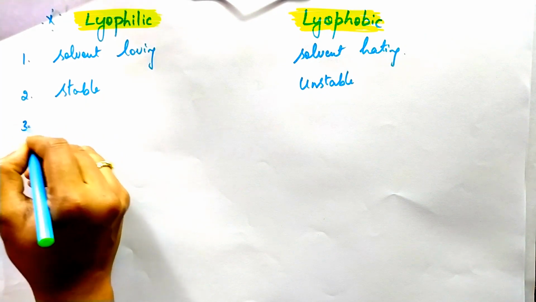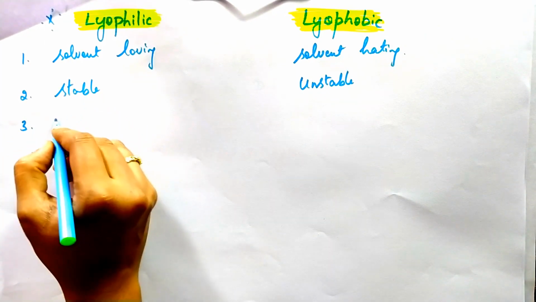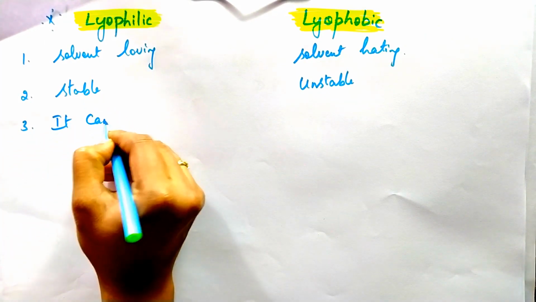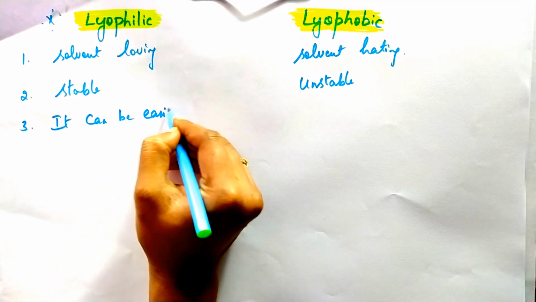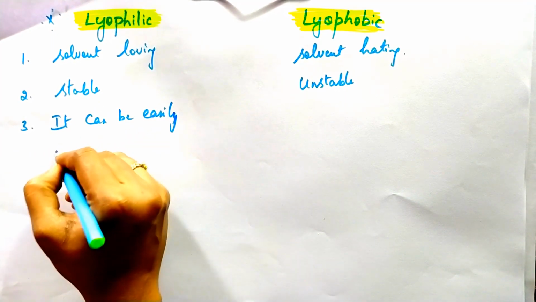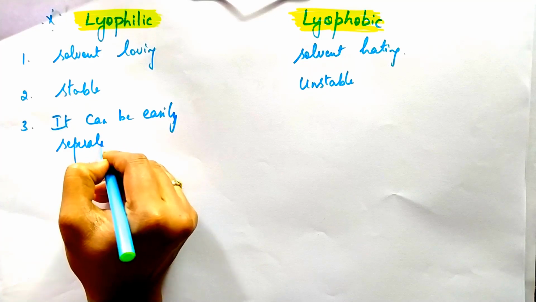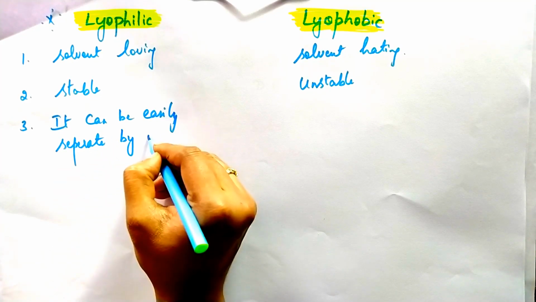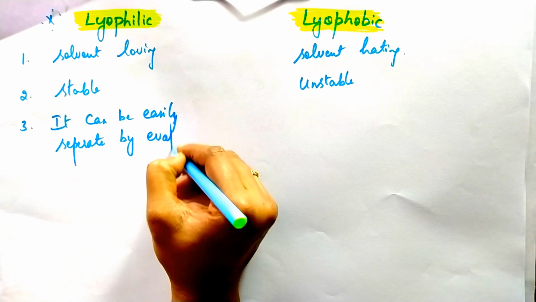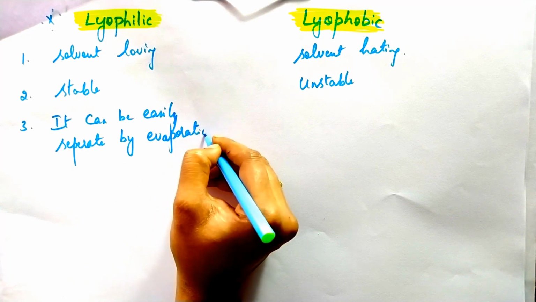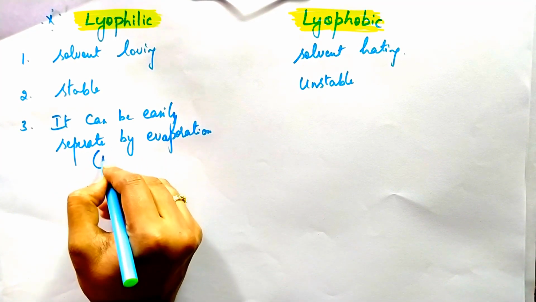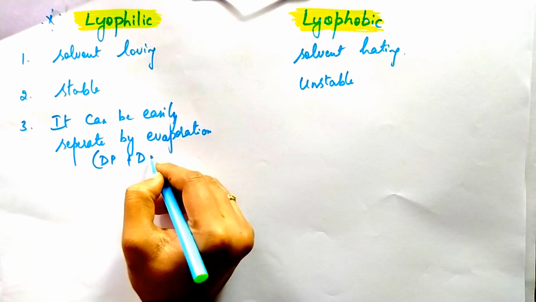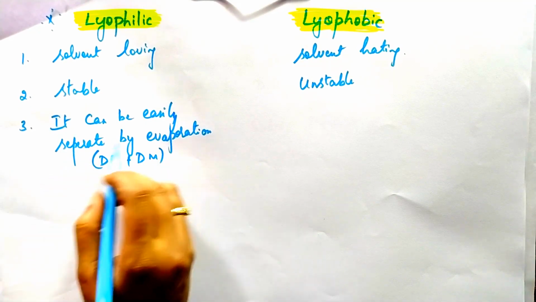Next, third point: lyophilic can be easily separated by the evaporation method. That is, the dispersed phase and dispersion medium can be separated by evaporation.